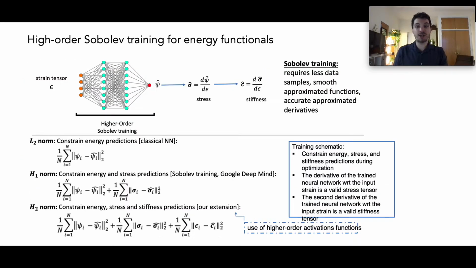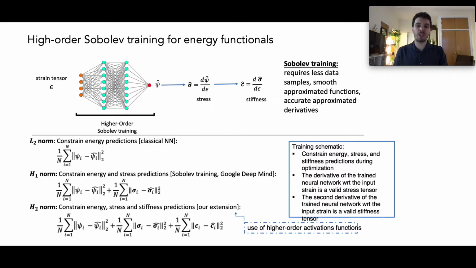The first theoretical component of our framework is a neural network that predicts a hyperelastic energy functional. The network inputs an elastic strain tensor and outputs a hyperelastic energy functional. Its first derivative is a valid stress tensor. Its second derivative is a valid stiffness tensor.